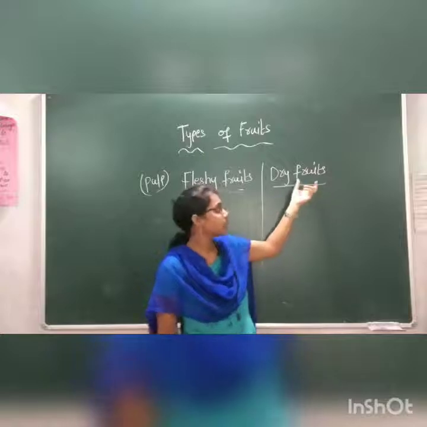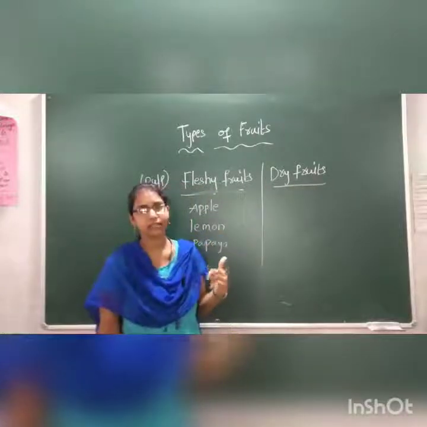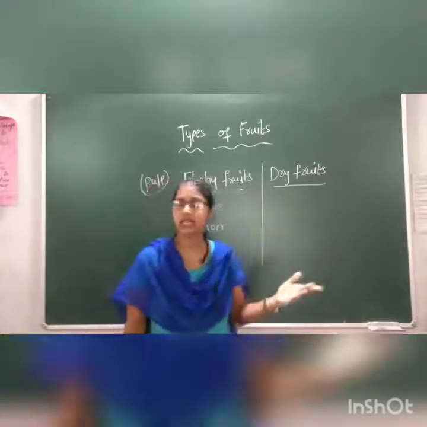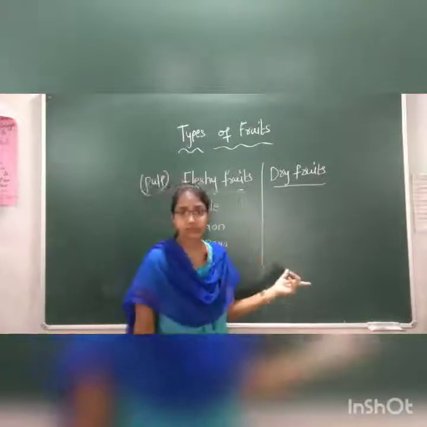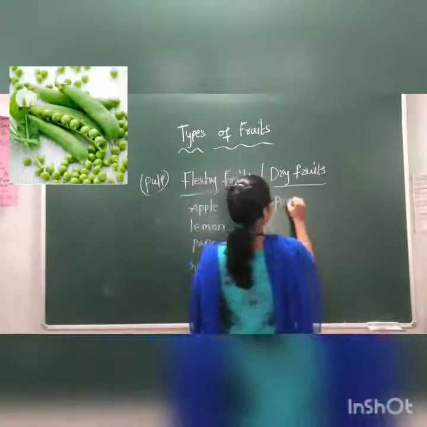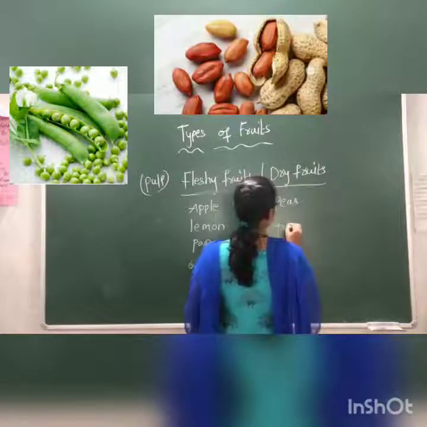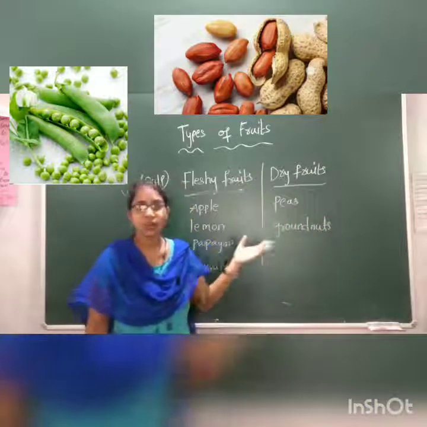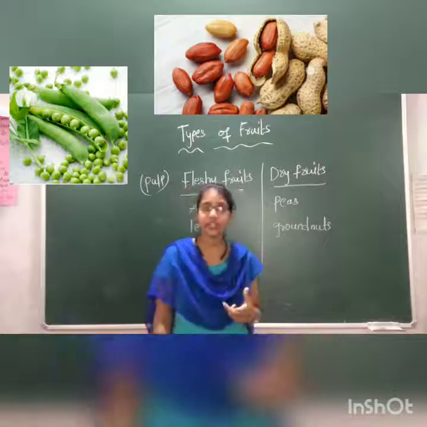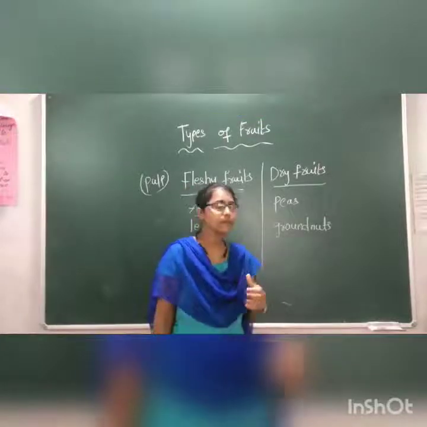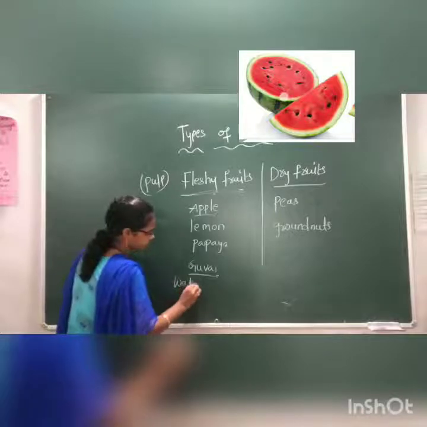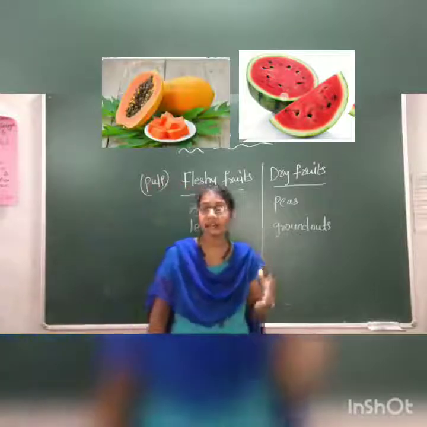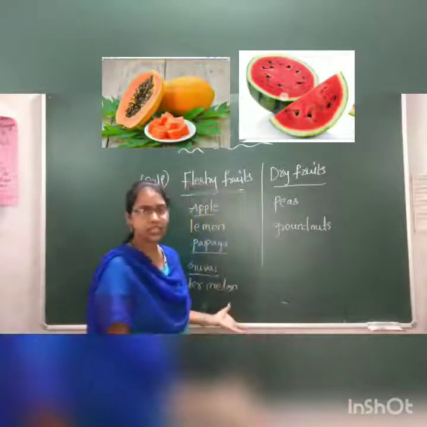The fruits look like a pod or shell. Inside the fruit we eat the seeds or nuts. Examples of these dry fruits are peas, groundnuts, and also almonds. Some fleshy fruits like watermelon and papaya have very hard skin. We cannot eat that skin.